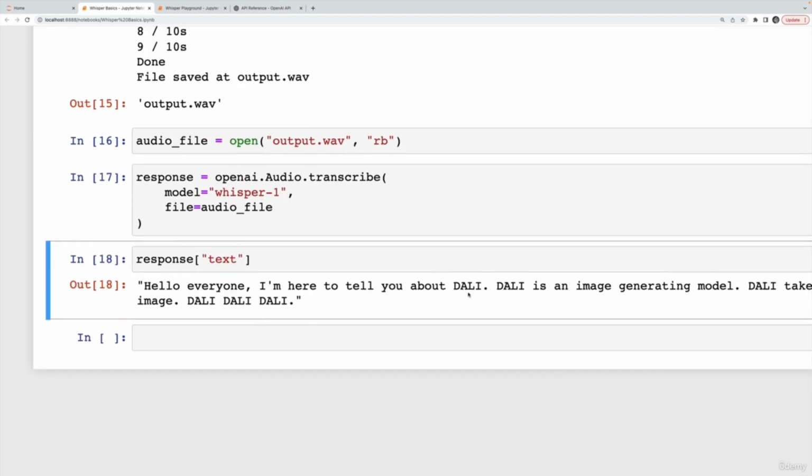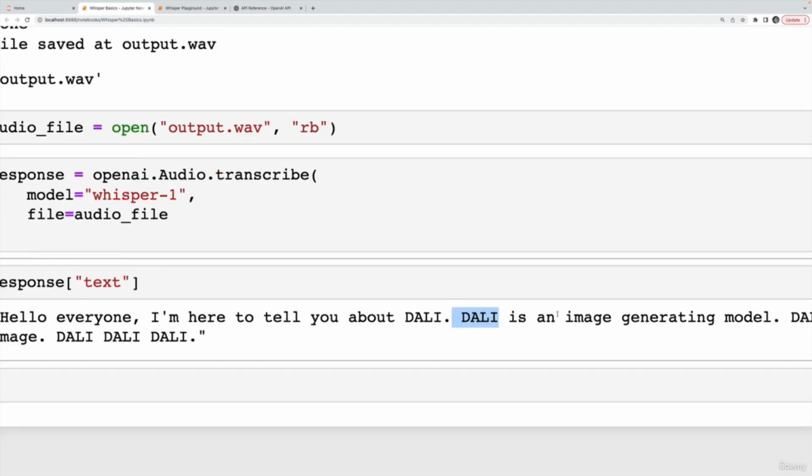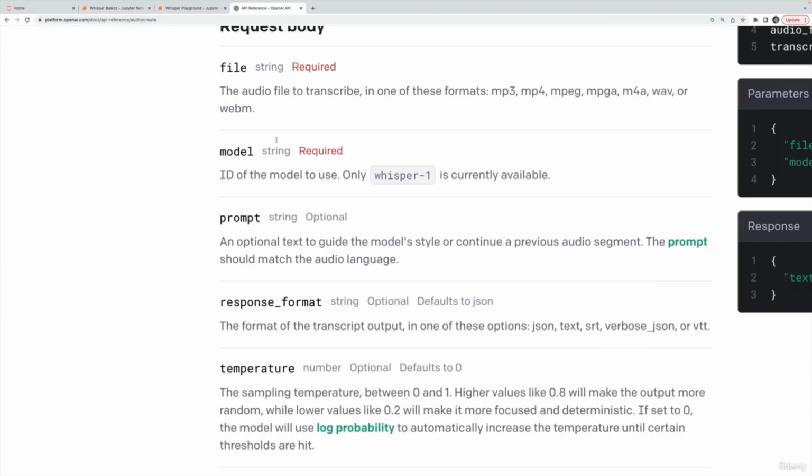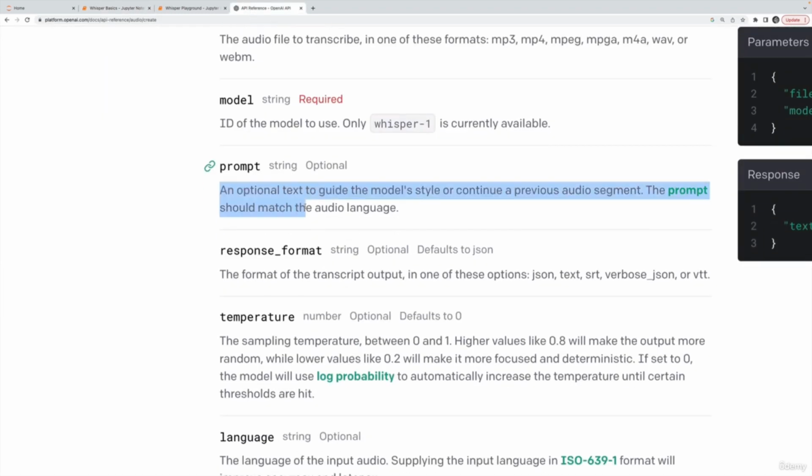What does my response say? Dolly, misspelled, like the artist's name. Earlier, when I did this, I was actually getting the name Dolly, D-O-L-L-Y, like the famous sheep that was cloned. Either way, it's not the spelling that I'm referring to. So what I can do is provide some context and steer the model using prompt. So it's optional text to guide the model style or continue a previous audio segment. And it should match the audio language, meaning, if you're working with English audio, you should provide an English prompt.